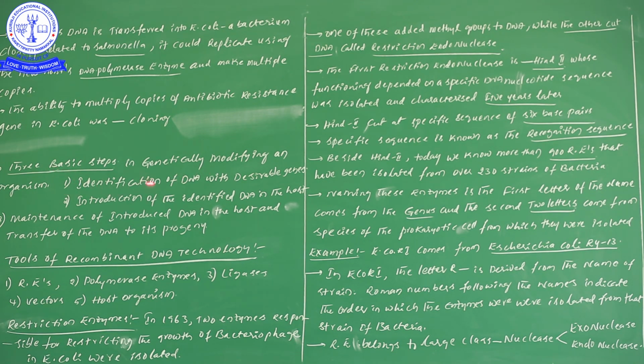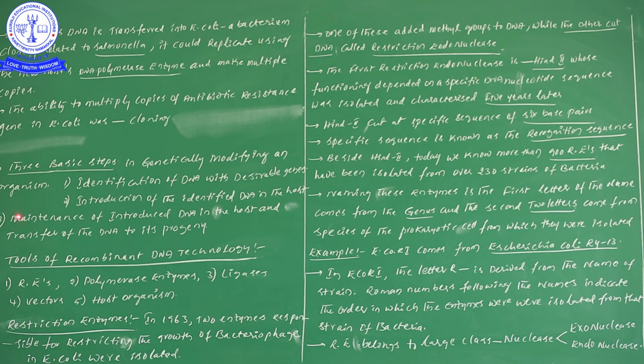So first one is identification of DNA with the desirable genes. What is a desirable gene, or where are the desirable genes? We have to search in every organism. Once the desirable genes are found by you, at that time you can start the genetic engineering process. So first of all, identification of any particular DNA with desirable, wanted characters is important. Next one, introduction of the identified DNA into the host cell. We have to introduce this identified or foreign DNA into the host.